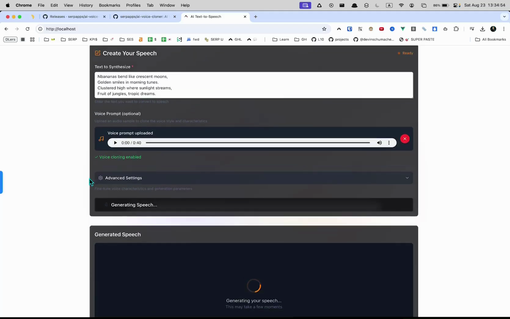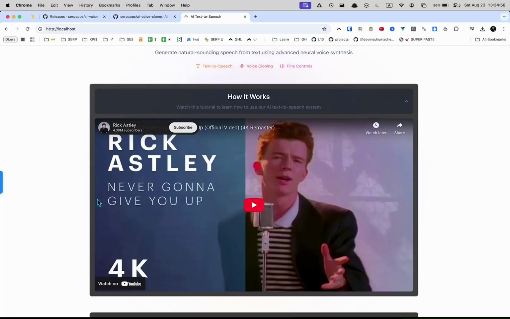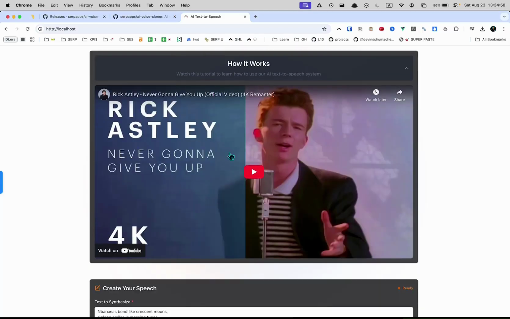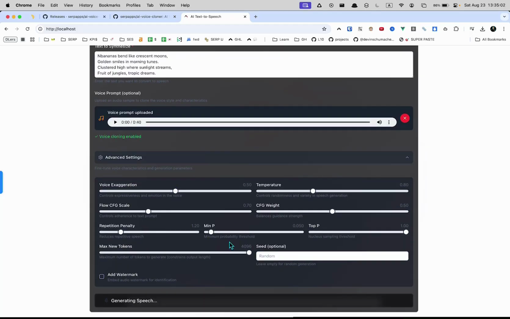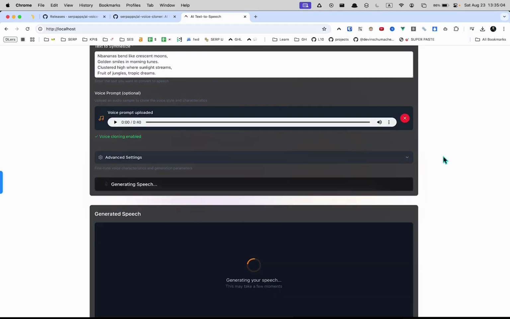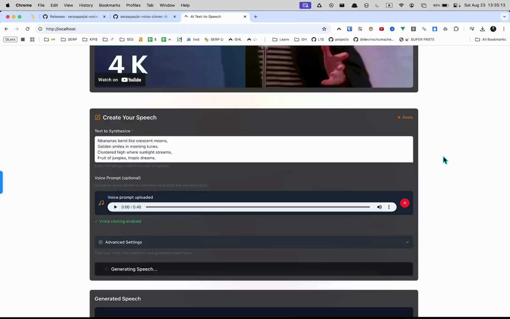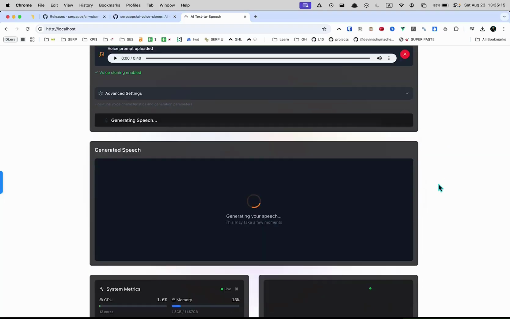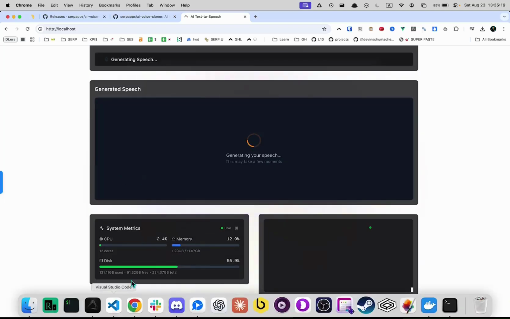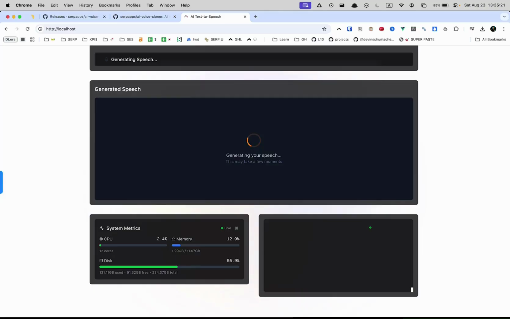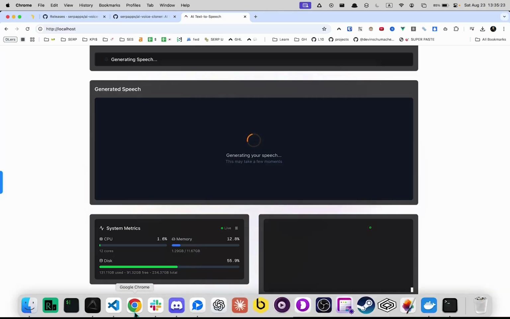So while this is playing, go up here and watch this video, because this video is going to be more about how all this stuff works, how these settings work, what's actually going on here, some stuff behind the AI so that you can impress your friends and know more about what you're actually doing. And it's going to give you something to watch while you're waiting for this. But since we're already watching a video, I am just going to pause while this does its thing.